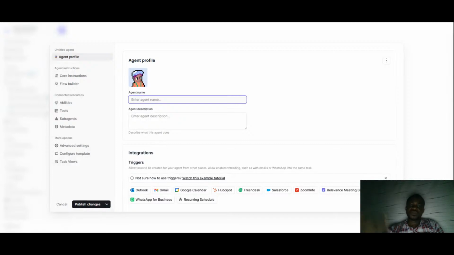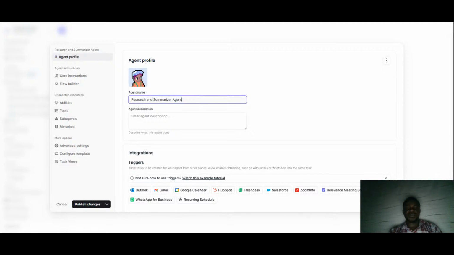And after doing the Google research, we want it to be able to summarize. Right? Okay. So let's call it research and summarizer